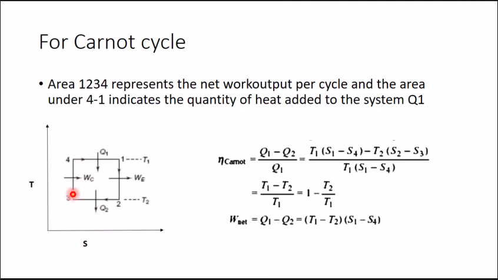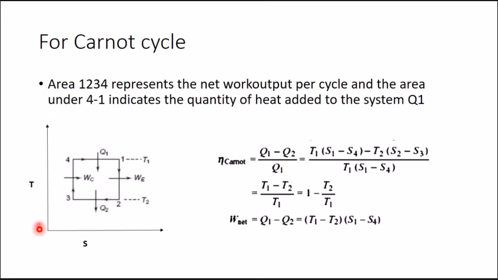Process 3-4 is reversible adiabatic or isentropic compression, during which WC amount of work is consumed. And process 4-1 is a reversible isothermal process during which Q1 amount of heat is supplied to the system at temperature T1. And this area 1, 2, 3, 4 represents the net work output of this Carnot cycle.